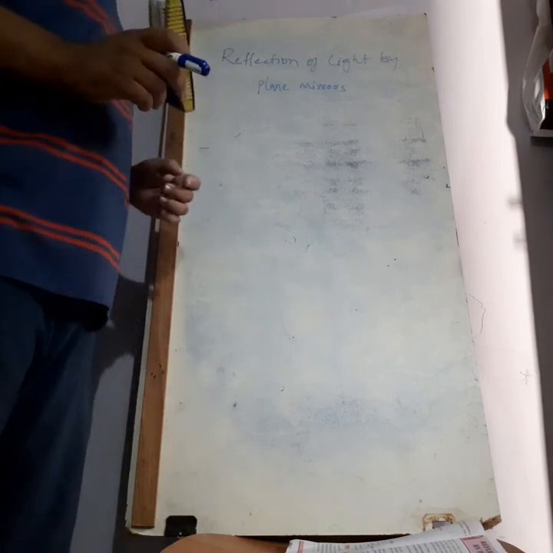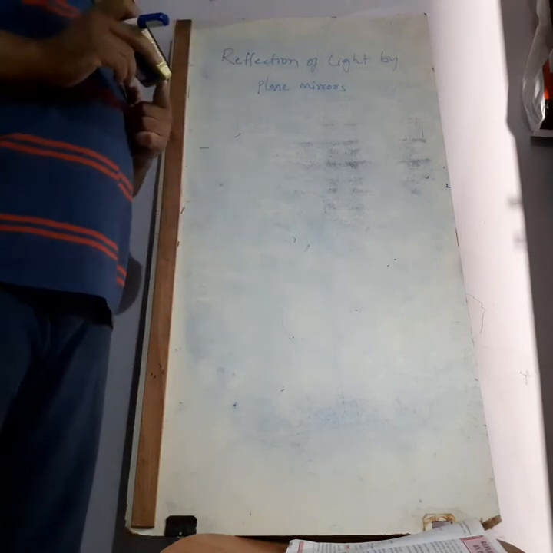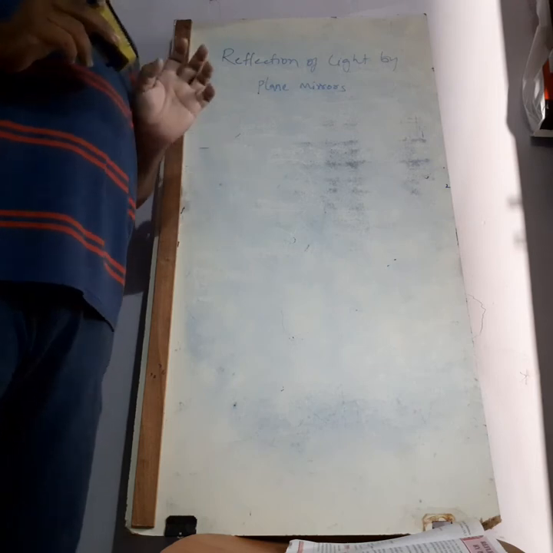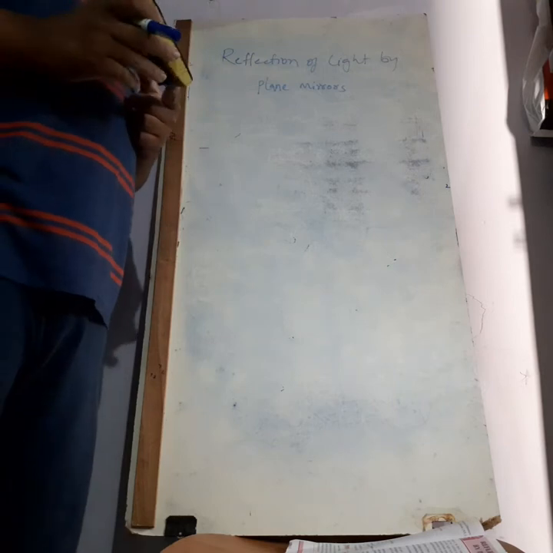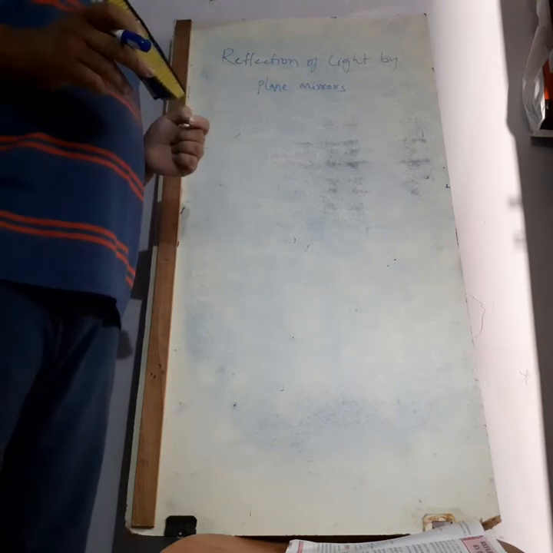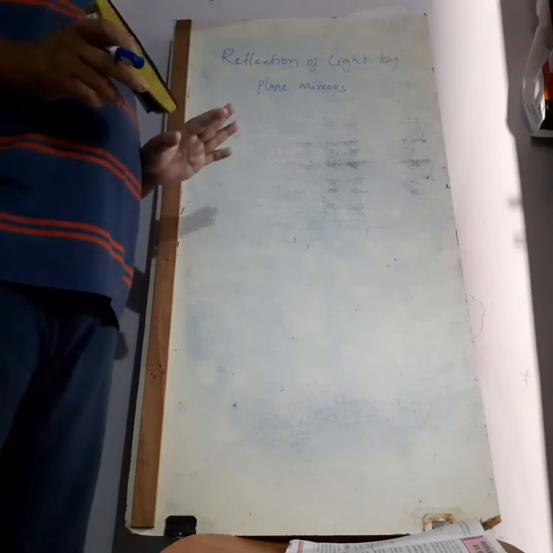Now we will see how we can get the image of a building in a small mirror. In a small mirror also the complete building will be seen. How is it possible? That will be seen. We will also see whether we can get an image formed by a plane mirror on a screen or not.